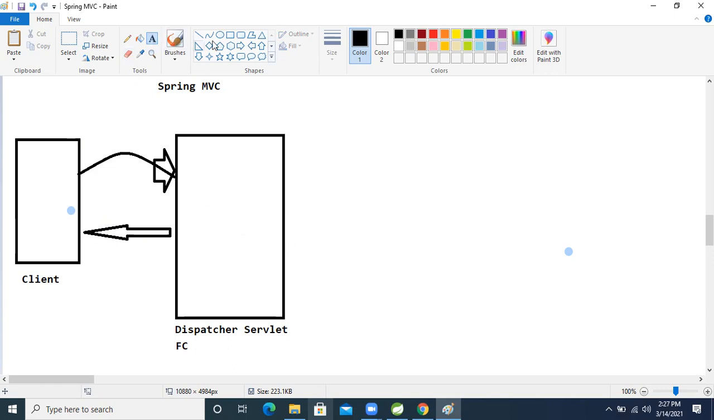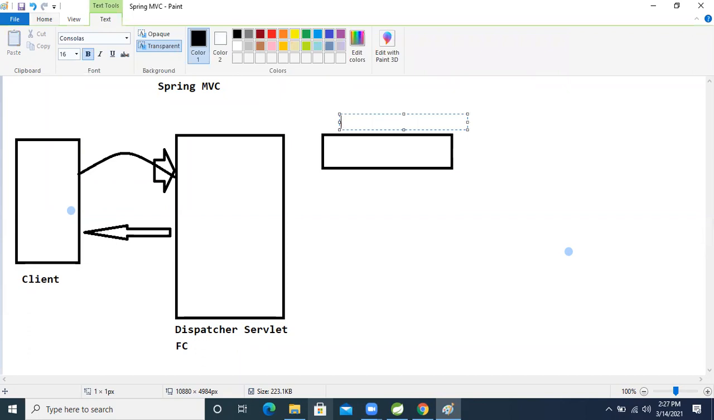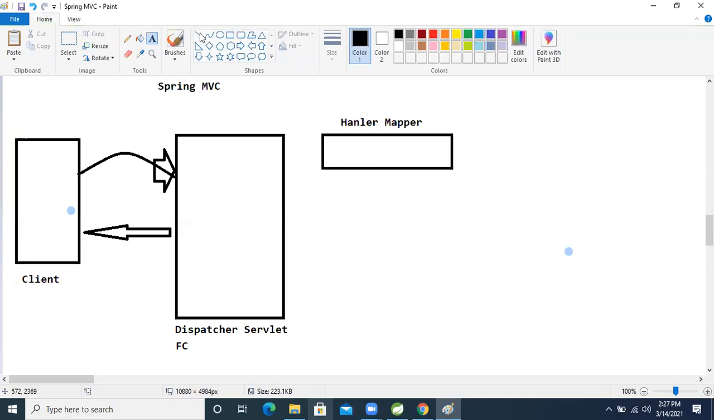This front controller is already a predefined controller, but where will we write our logic? We need to write our own logic. For that we specify the URL and URI. For this purpose, the front controller will call one person, and that person's name is handler mapper. This handler mapper stores the data in key and value format.